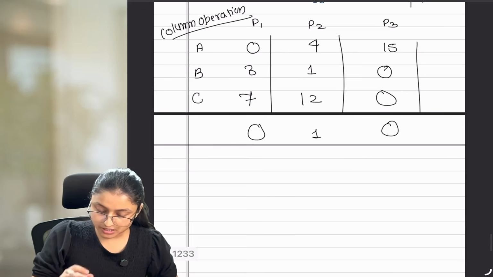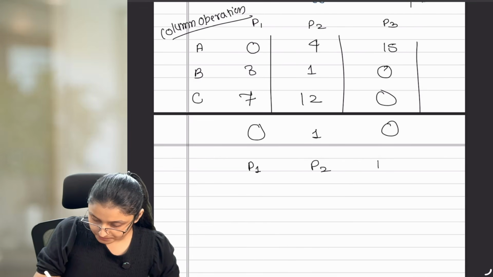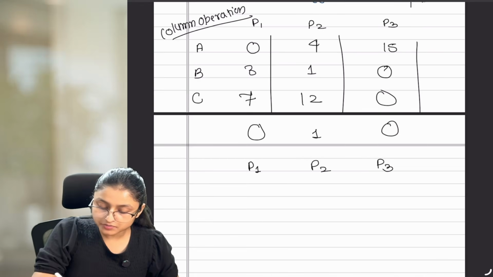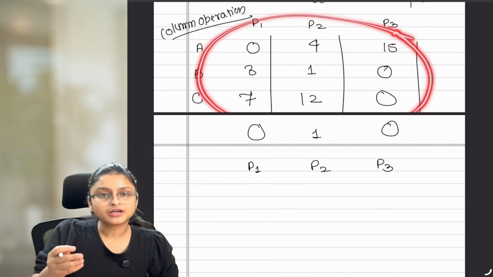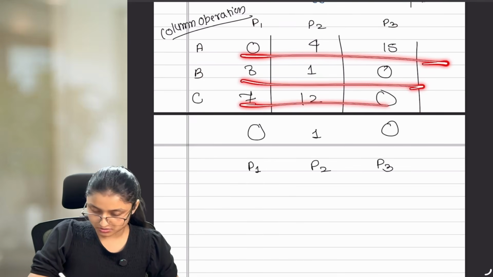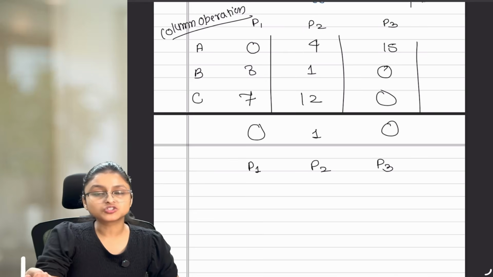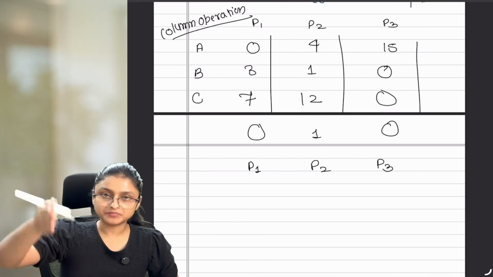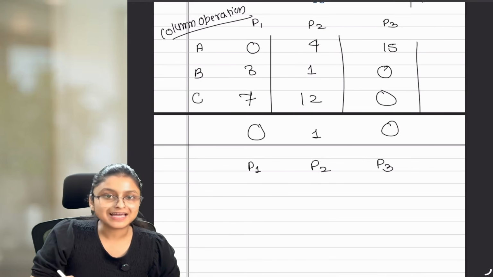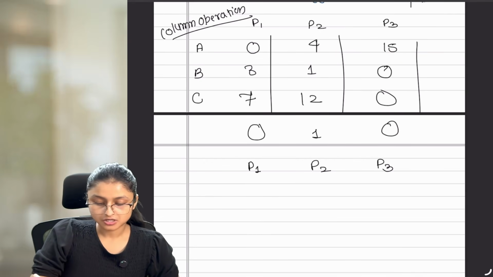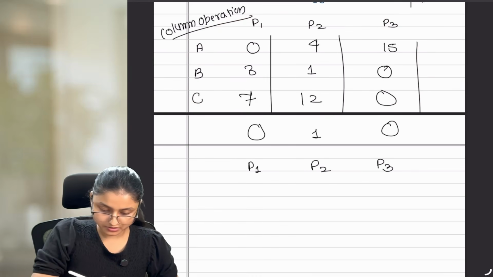Now after finding out the minimum value, you need to make your table again. This can also be called a matrix. Cost matrix means a matrix where cost is given as the elements. Okay? So this is our cost matrix, and whenever we say cost matrix, it can be a situation of minimization where it is not necessary that it should be cost. It can be time also, as we have seen in this question. So whenever a minimization question is there, we call the matrix the cost matrix.